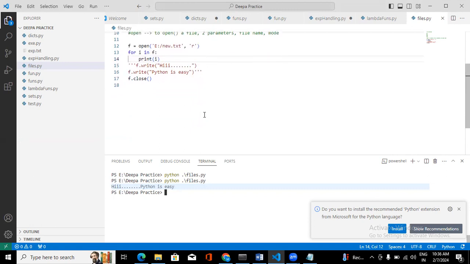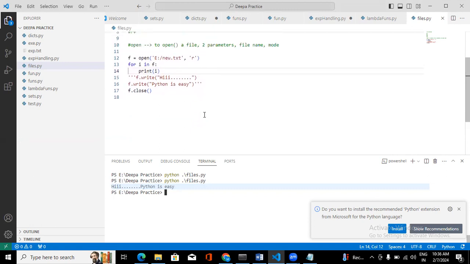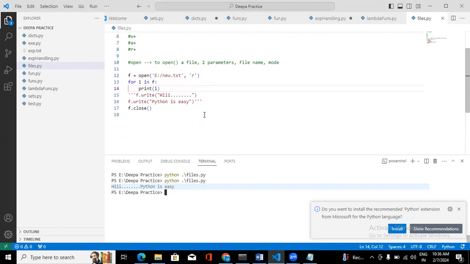I think it is creating the new file, Mansa. Yes, it's creating the new file as it's not taking the extension.